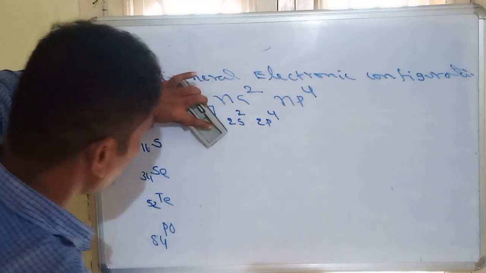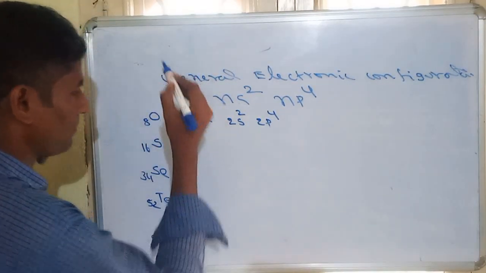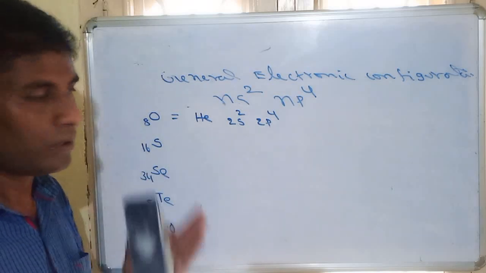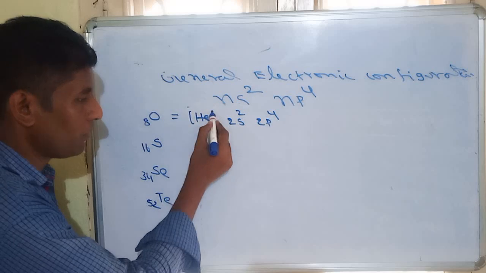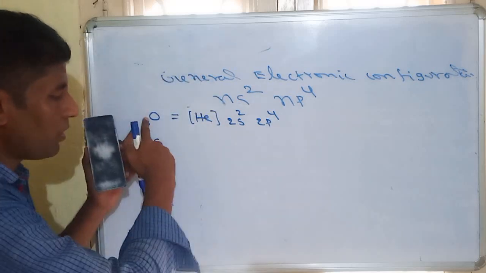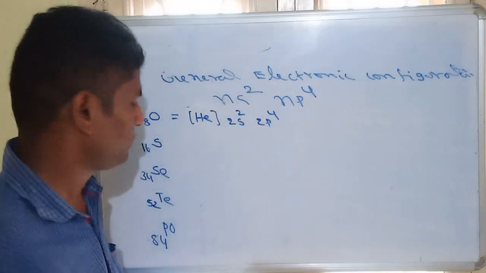Helium's atomic number is 2, whose configuration is 1s2. That's why in place of 1s2, we can write helium. So the oxygen electronic configuration is helium 2s2, 2p4.